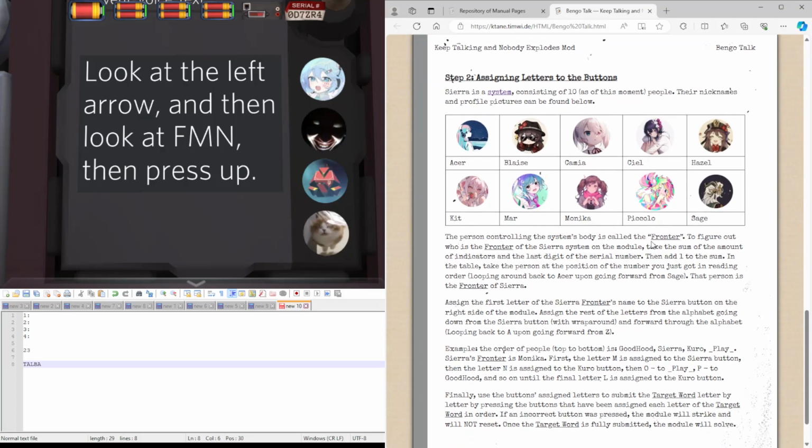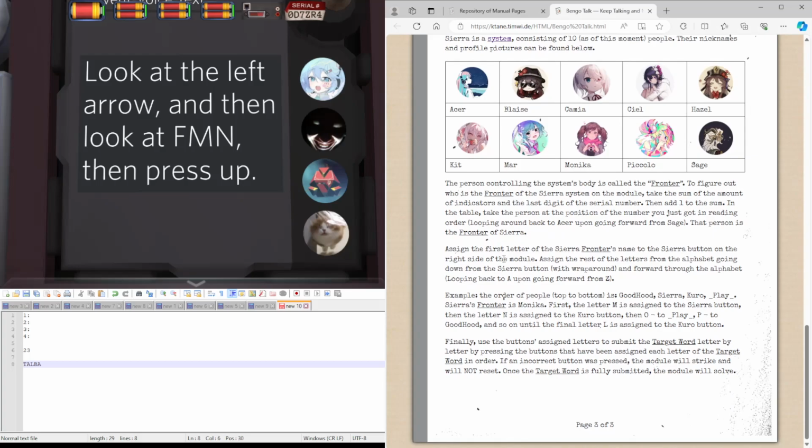We're going to be finding who is the fronter of the current system by, again, using some of the edgework. We're going to be taking the sum of the amount of indicators, which is none, and the last digit of the serial number, 4. So our total is 4. Add 1 to that, so we get 5. We're going to be looking at the table and taking the person at position 5. Of course, if you get a number bigger than 10, you just loop back round to the start, from Sage to Acer. So we have 5. Our fronter this time is Hazel.